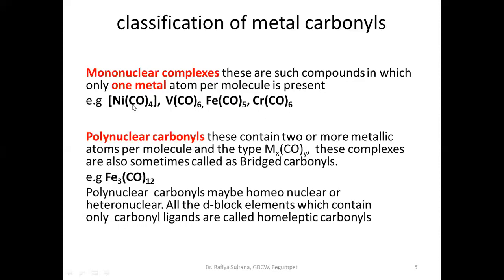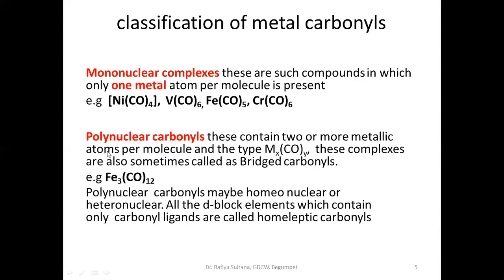In all these compounds, since only one central metal atom is there, we call them mononuclear metal carbonyls or mononuclear complexes.